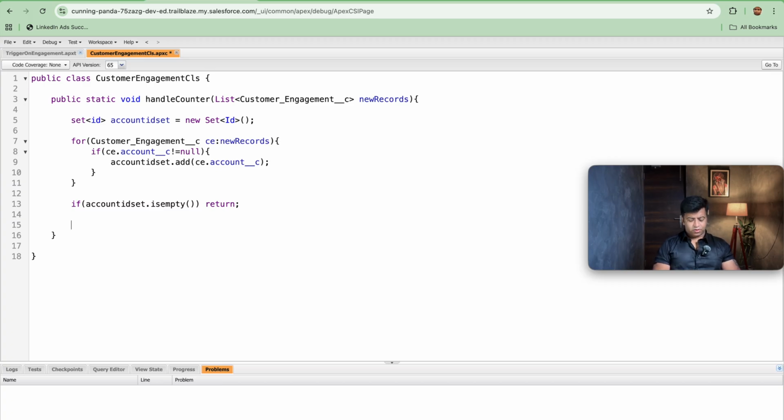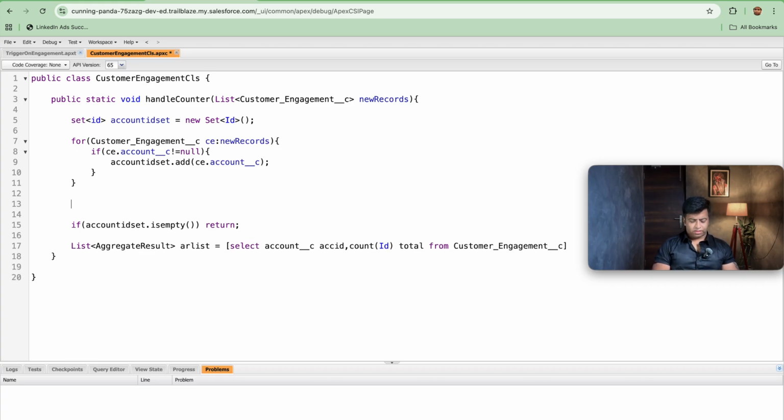So first thing that we will be doing, we will be adding an aggregate query. So we will be taking a list of AggregateResult, because we just need a count. So arList is equal to, let's write a query: SELECT Account__c accId, COUNT(Id) total FROM Customer_Engagement__c. Let's create a variable as cutoff.